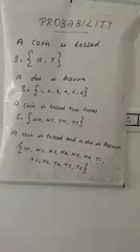A coin is tossed 2 times. What is the sample space? 2 heads, HH; 1 head and 1 tail, HT or TH; and 2 tails, TT. Total 4 outcomes. Then what is the probability of getting 1 head? The favorable outcomes are HT, TH, which is 2. Total number of outcomes, 4. Probability is 2 by 4, 1 by 2.